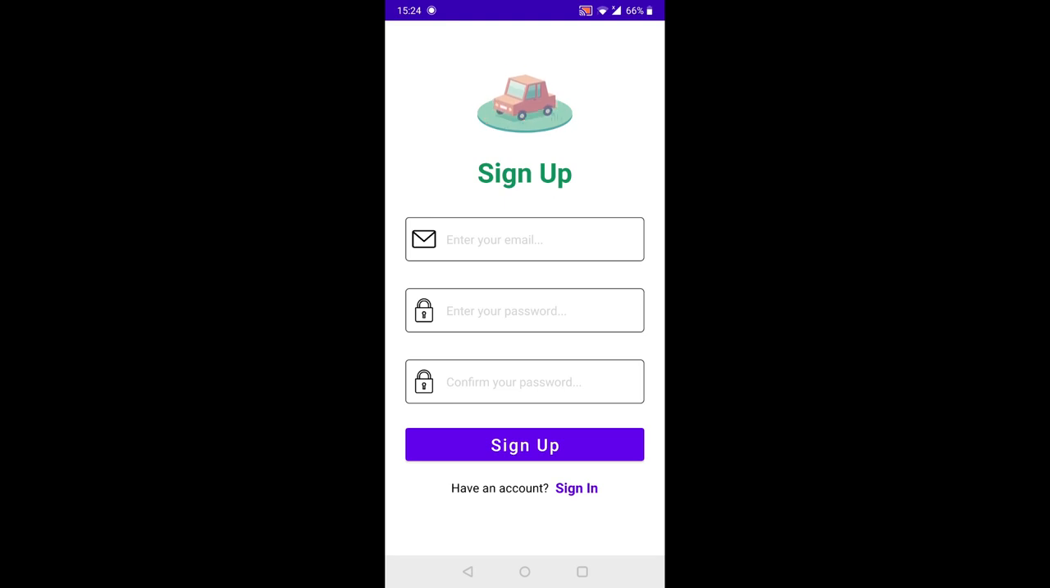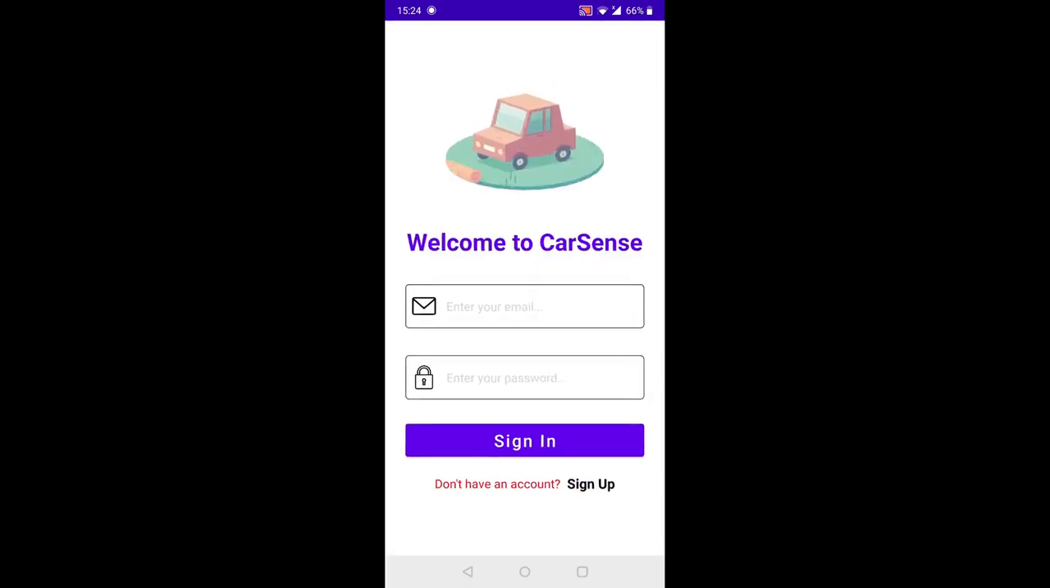So when the user clicks the sign up button, it displays the sign up page where you can enter your password, confirm your password, as well as your email and click sign up. And when they have an account, they can of course sign in as well.